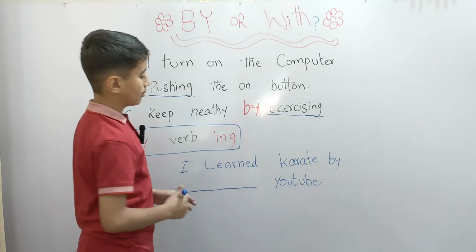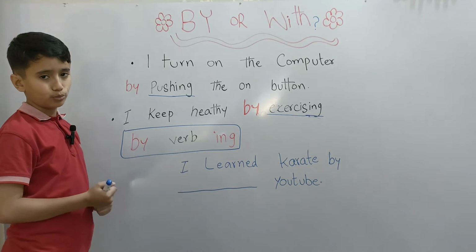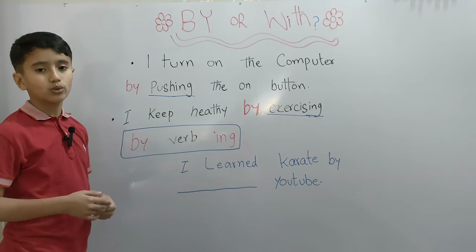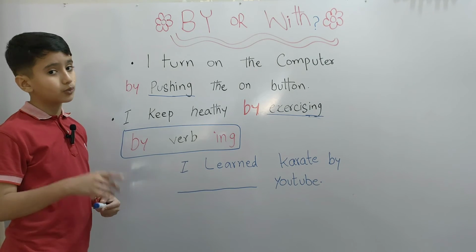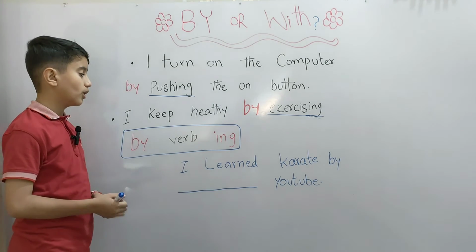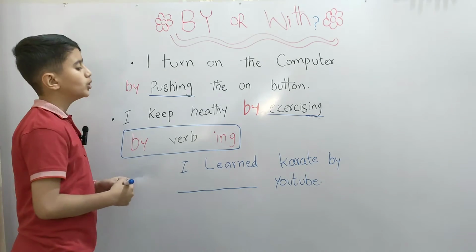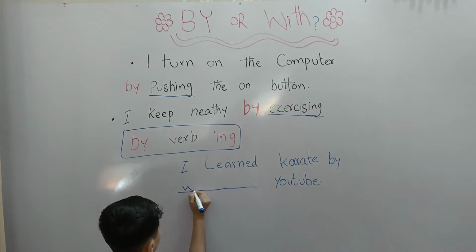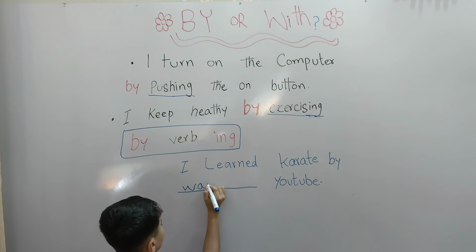I learned karate by dash YouTube. We can simply say that I learned karate by YouTube, but that's incorrect. We won't say that. We have to add a verb here as we have the rule. So what will be a part of this place? We'll be saying by watching.